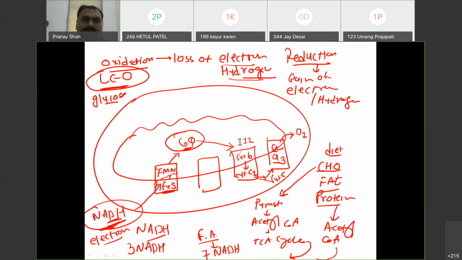So you can see the electropotential for NADH is negative, like minus 0.32, so it will donate the electron. Subsequently the electropotential of the different compounds allows them to transport electrons from one component to another. While oxygen has the highest electropotential, that is 0.82, so it will accept the electron maximally. It is the ultimate electron lover and it will be converted to H2O.